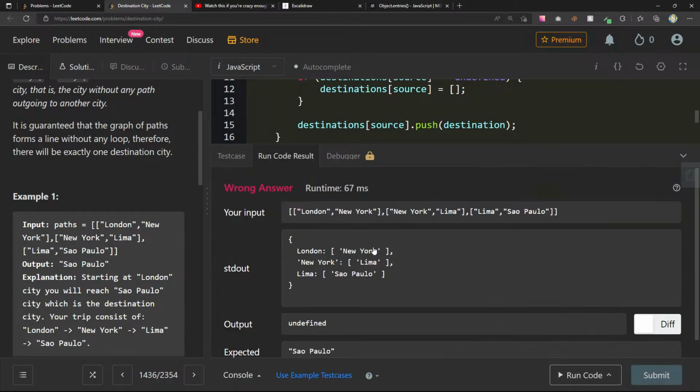London, New York, Lima, Lima, Sao Paulo. Oh, but then I think Sao Paulo doesn't go anywhere. Okay, so let's think about this. We can't just always add. Should we just add London to New York, Lima to Sao Paulo? Should we just always add the destination as we're going through this? Is that the only way that we're gonna know?